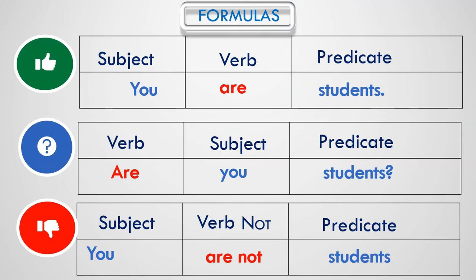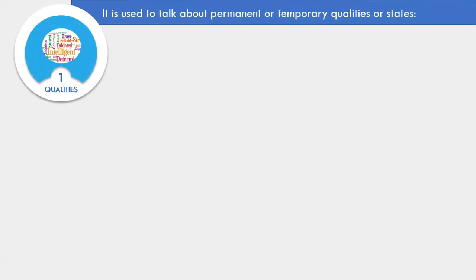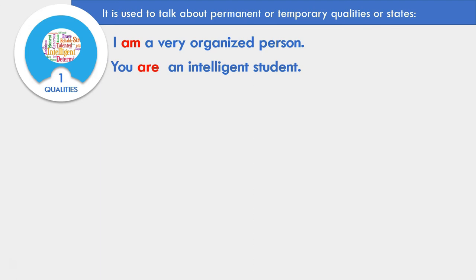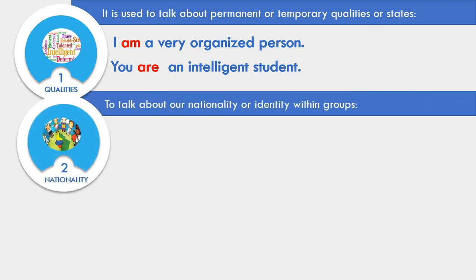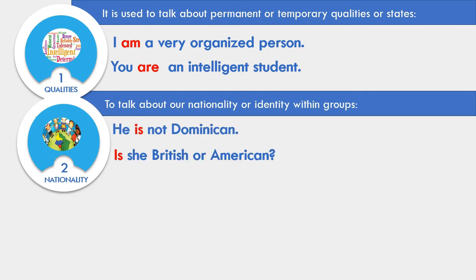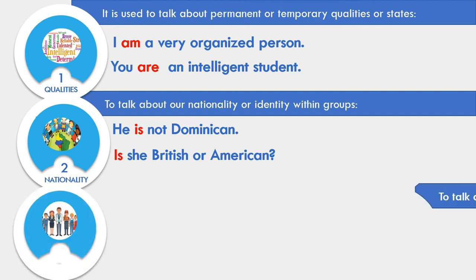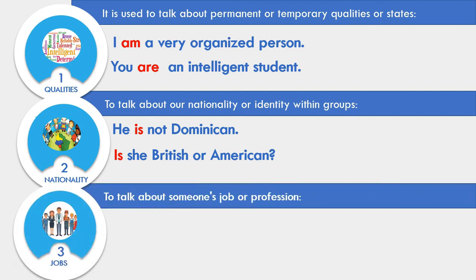So now that we have learned the formulas, let's finish by talking about the usage. It is used to talk about permanent or temporary qualities or states. I am a very organized person. You are an intelligent student. To talk about our nationality or identity within groups: he's not Dominican, is she British or American? To talk about someone's job or profession: we are not doctors, they are scientists.